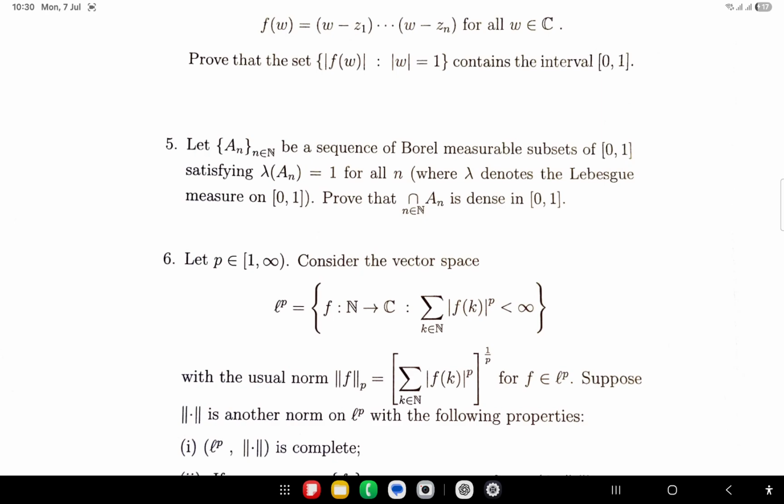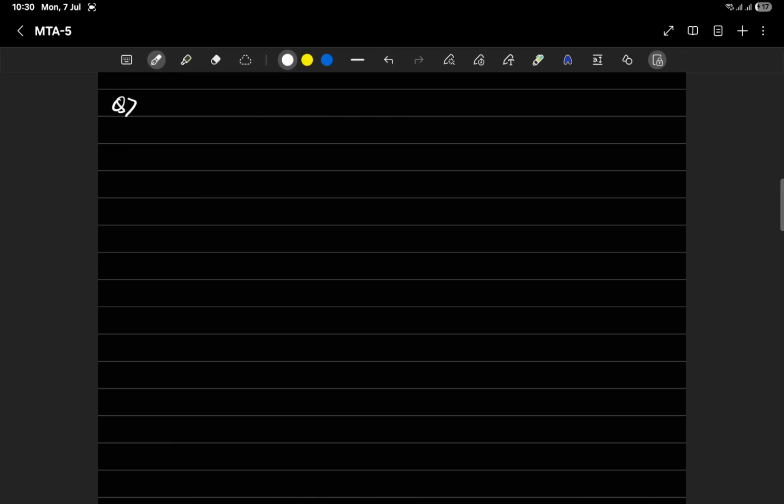So let us prove that intersection of all an's measure is 1. So our goal is to prove lambda of intersection of all an is equal to 1. This is our claim. Okay. As you can see, intersection of all an is also measurable, right? Because we can apply measure on a sigma algebra, right? So countable intersection of measurable sets is also measurable, so we can find the measure. So this is our claim that we can find 1.